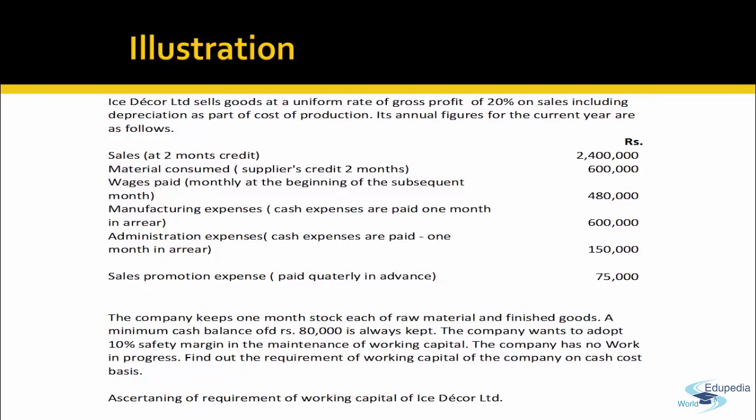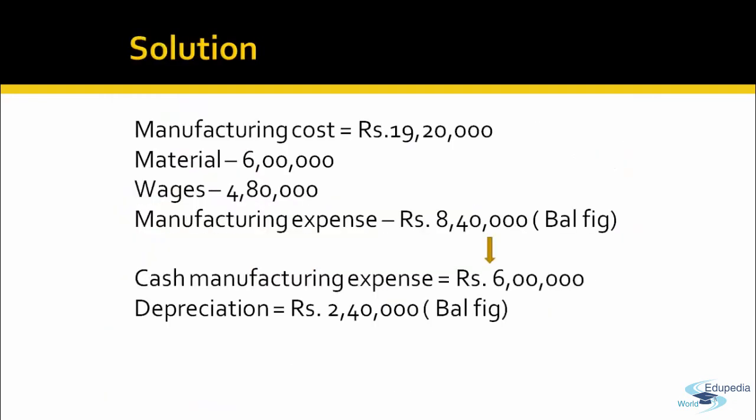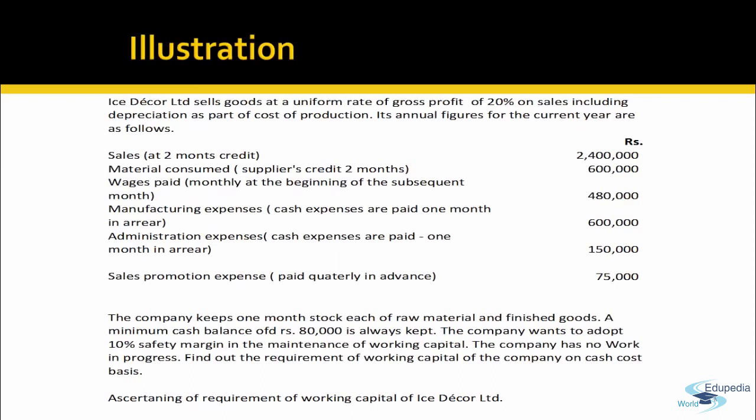The company has no WIP. Find out the requirement of working capital of the company on cash cost basis. You have to ascertain working capital for Decor Limited. Now, what is the sales value? 24 lakh rupees. And there is a uniform rate of gross profit of 20%.